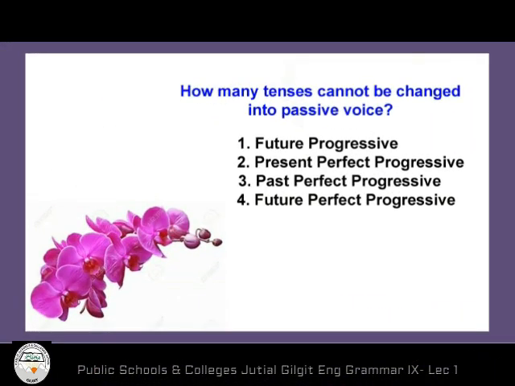Now the last question. How many tenses cannot be changed into passive voice? There are 4 tenses that cannot be changed into passive. The first one is future progressive. Second is present perfect progressive. Third is past perfect progressive. Fourth is future perfect progressive. So guys, these are the four tenses that cannot be changed into passive.